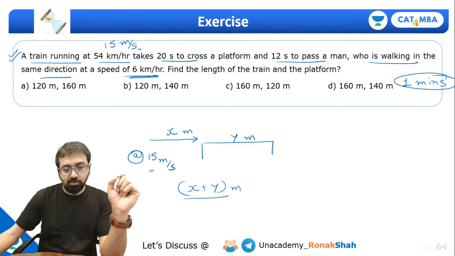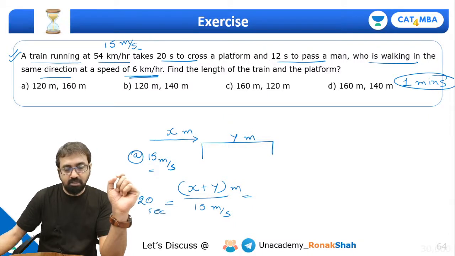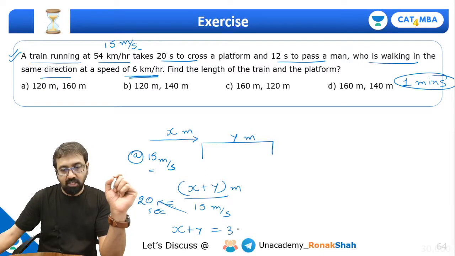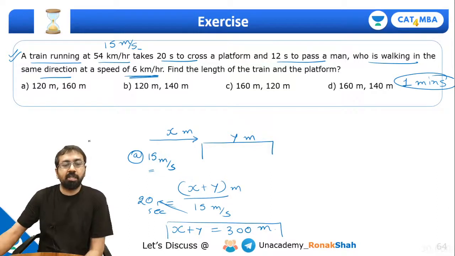At its own speed, that is 15 meter per second. How much time does it take? It takes 20 seconds. So we got one relation over here. If I just multiply this, what will I get? I'll get X plus Y is equal to 300 meters. That means length of the train plus length of the platform is 300 meters.